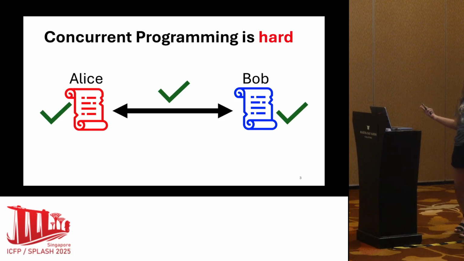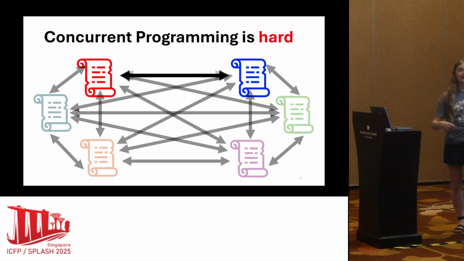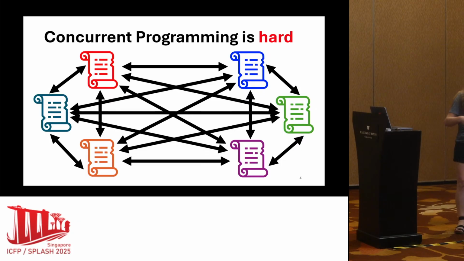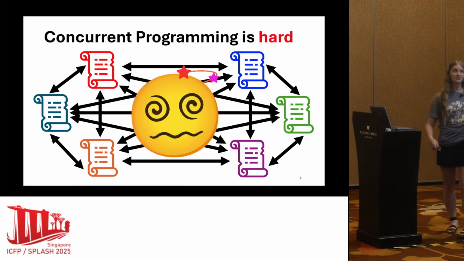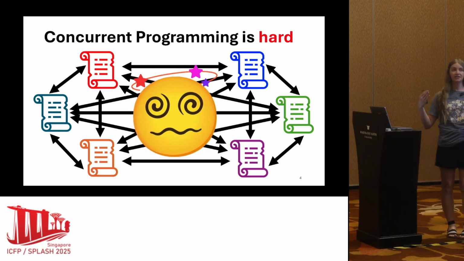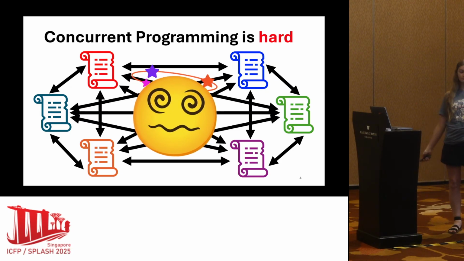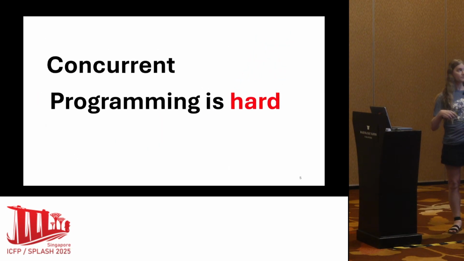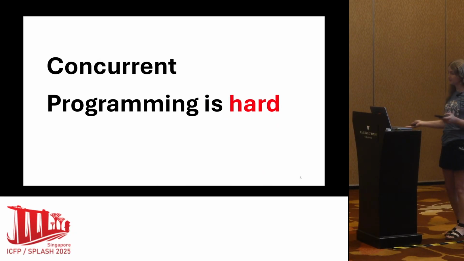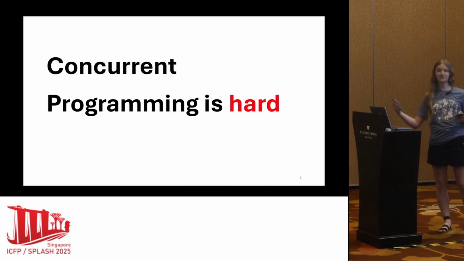Well, for two processes, this may not seem bad. As you add more and more processes to your system, you have to add a new program for each of those processes and verify the communication between all pairs of processes. And this just makes our developers' heads spin. You can't manage all these programs and all this communication that happens. So concurrent programming is hard. And this isn't even to mention the other sources of bugs in concurrent programs, like data races.